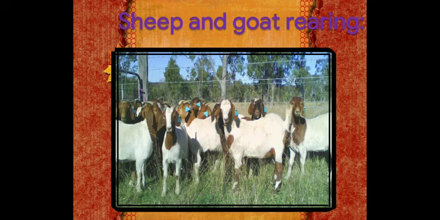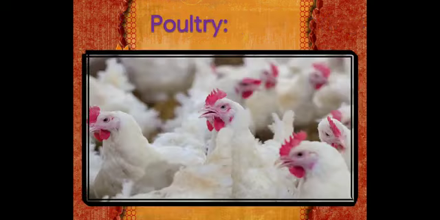Now, sheep rearing is carried out to obtain wool. The wool which we get from sheep is used to make woolen clothes. So, sheep rearing is done for obtaining wool and also to get meat, mostly in India.